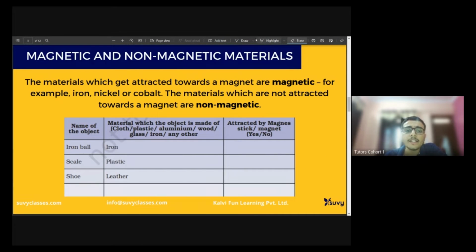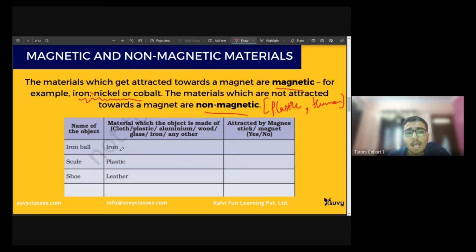Now, magnetic and non-magnetic materials. Materials which get attracted towards a magnet are known as magnetic, and the materials which do not get attracted towards the magnet are known as non-magnetic. As I said, examples of magnetic materials are iron, nickel, or cobalt. Non-magnetic can be anything, be it plastic, which is not attracted by iron. We humans are not attracted by iron majorly, so we are non-magnetic.